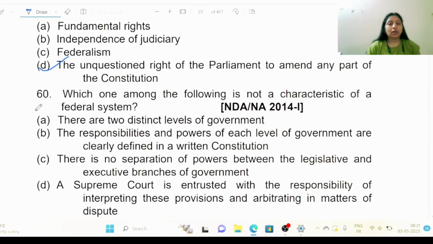And D. A Supreme Court is entrusted with the responsibilities of interpreting these provisions and arbitrating in matters of dispute. Not a characteristic of a federal system, obviously C. This is the right answer.